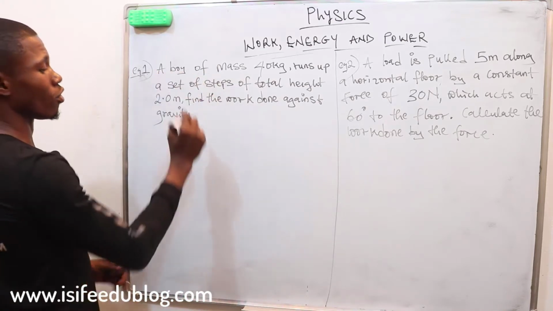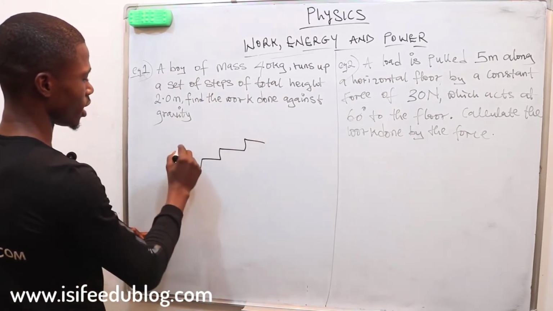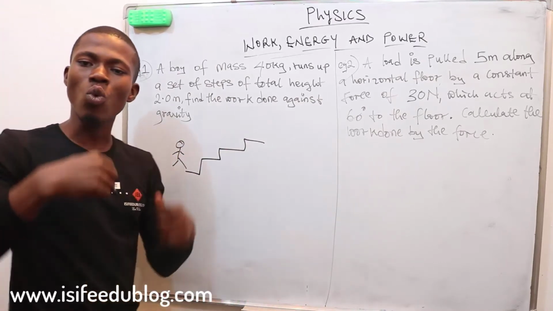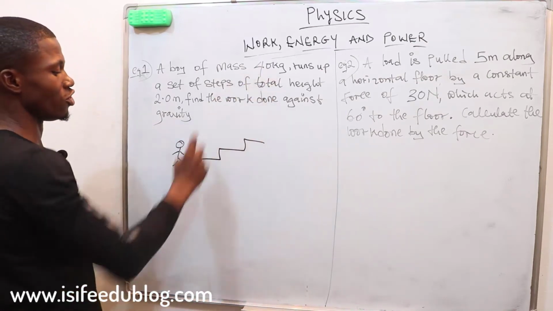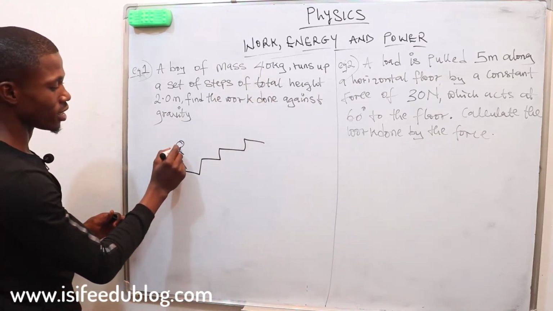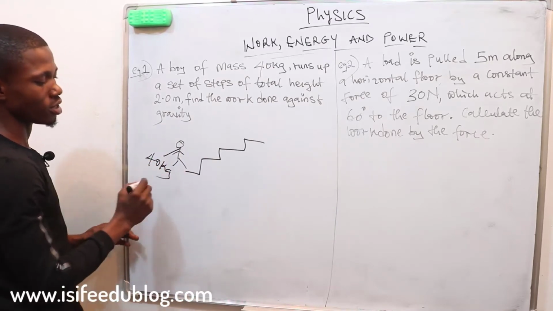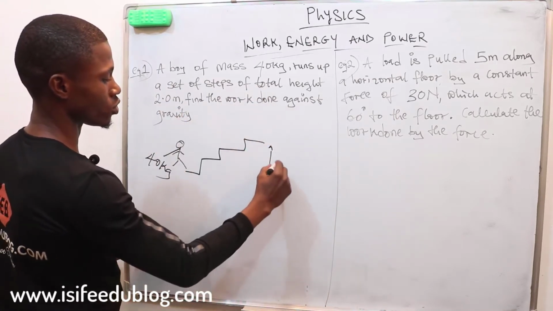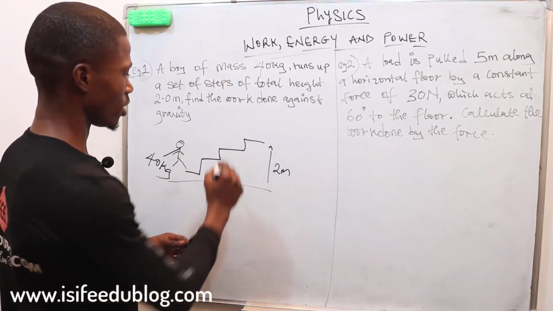It says a ball of mass. So this is our staircase and this is the boy. The weight of this boy is 40 kg. So this guy here weighs 40 kg and the staircase is 2 meters. This is just the data given.